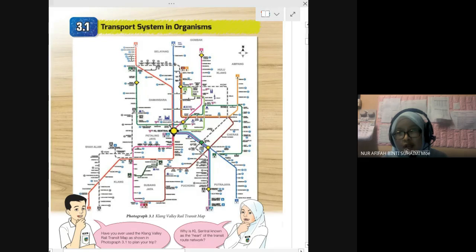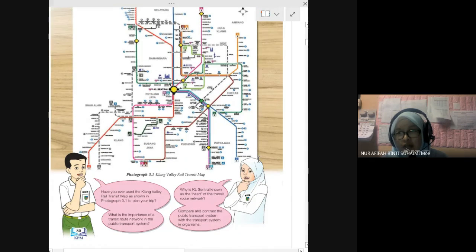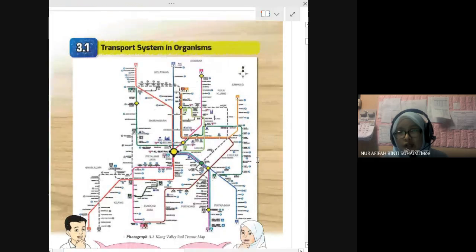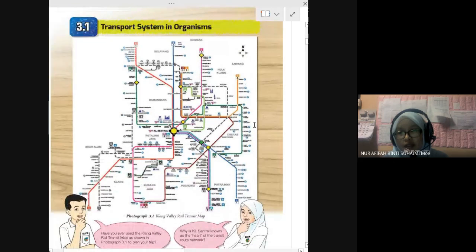So they give you a picture of a rail transit map to give you a picture of transportation. Like in human, plants also have their own transportation system.